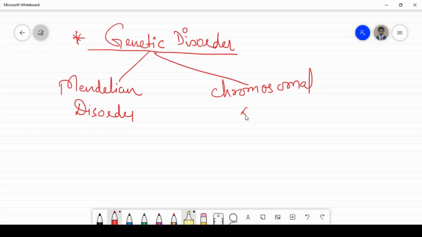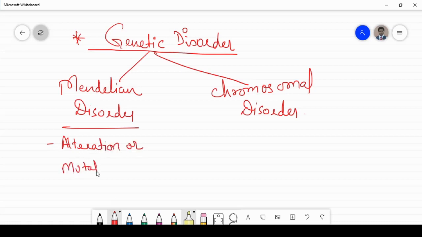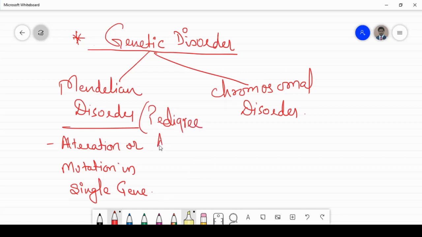Mendelian disorders are determined by alteration or mutation in a single gene. The disorders are transmitted to the offspring on the same line. This Mendelian disorder can also be studied by pedigree analysis.